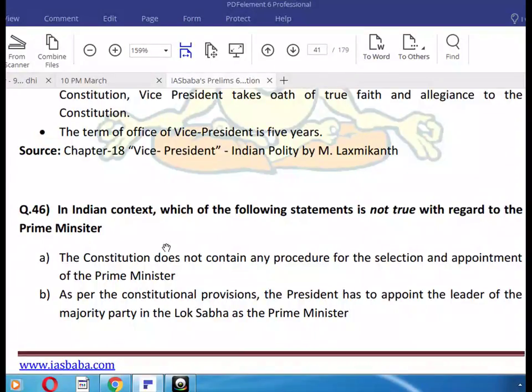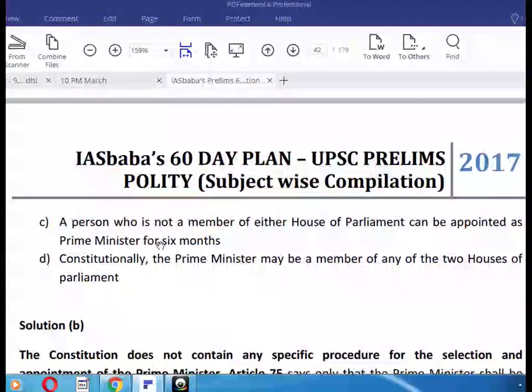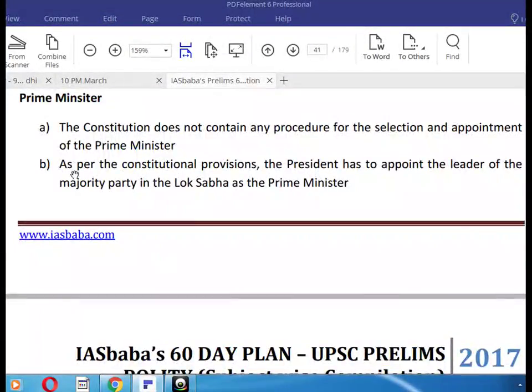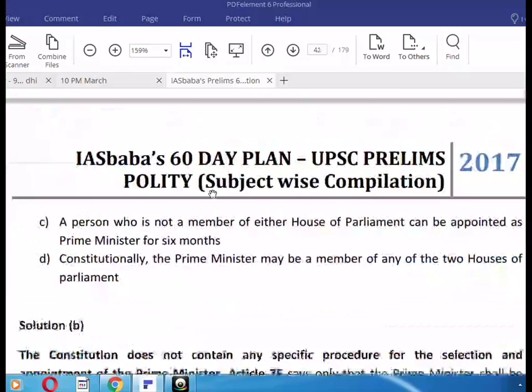In the Indian context, which of the following statements is not true with regard to the Prime Minister? B is the correct answer. As per constitutional provisions, the President has to appoint the leader of the majority party in the Lok Sabha as the Prime Minister.